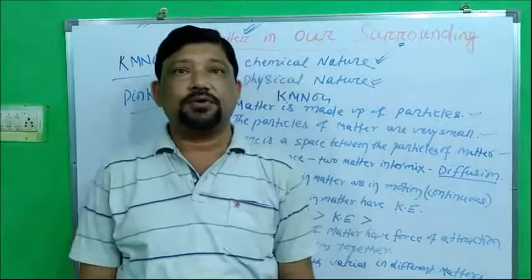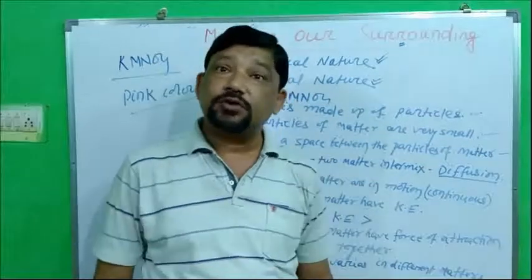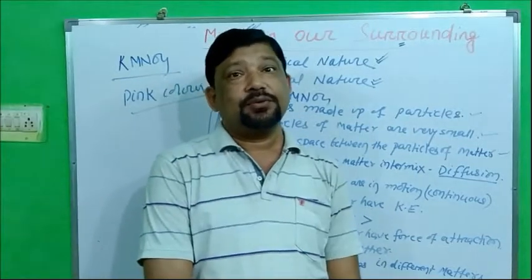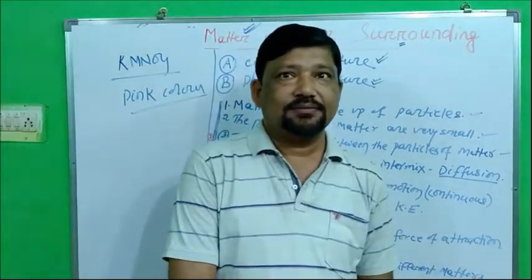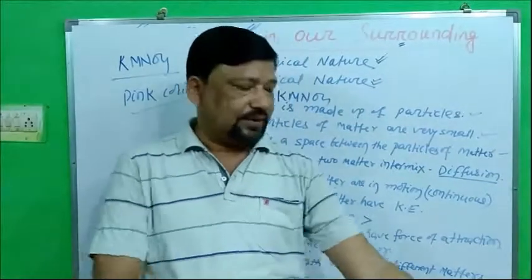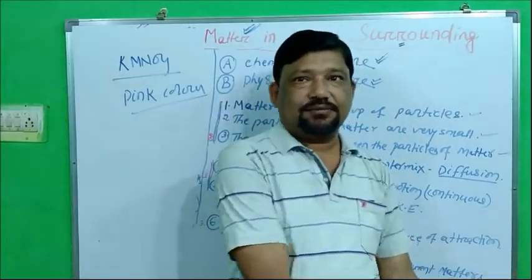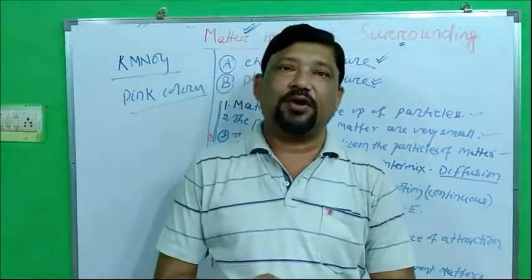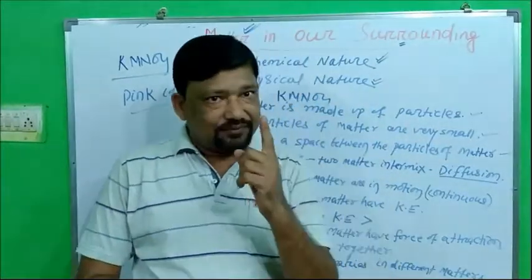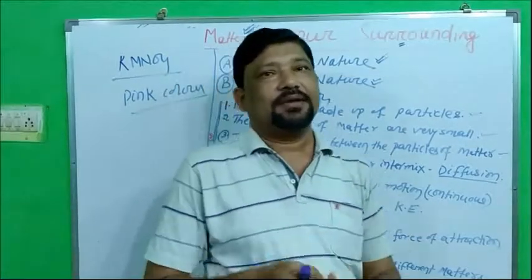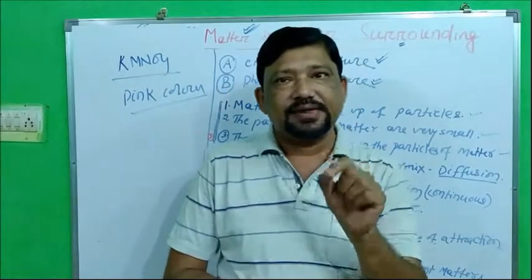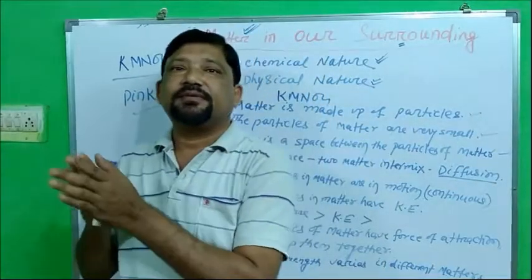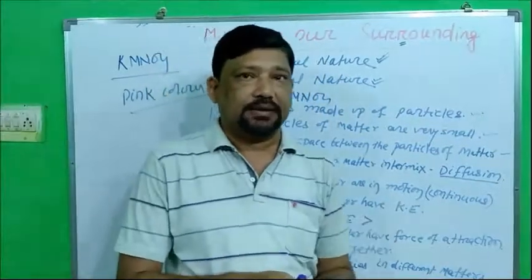You will tell the fourth group to break them. Which group will break first? Obviously, the students who hold their fingers. Then the hand chain. But the first group cannot be broken because they are firmly bonded. And the group which breaks first, they are loosely bonded. So in the same way, different matters have different kinds of force of attraction among their particles.